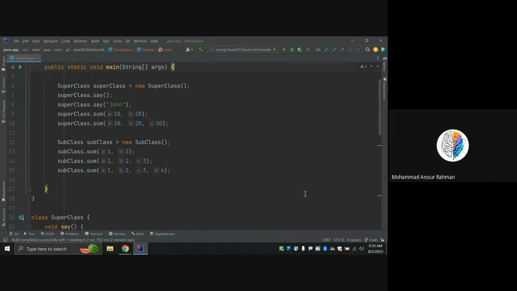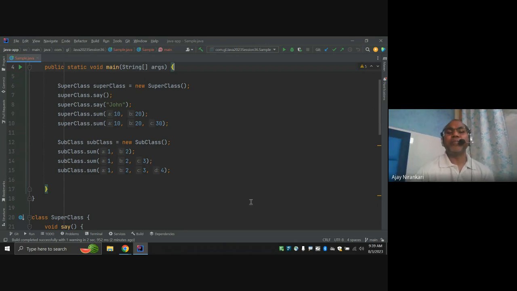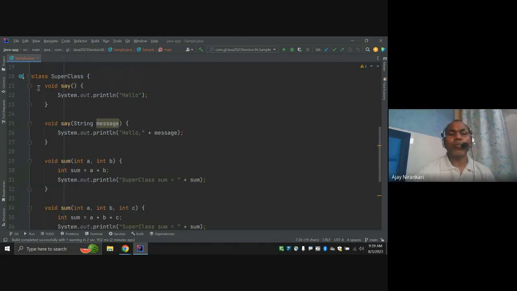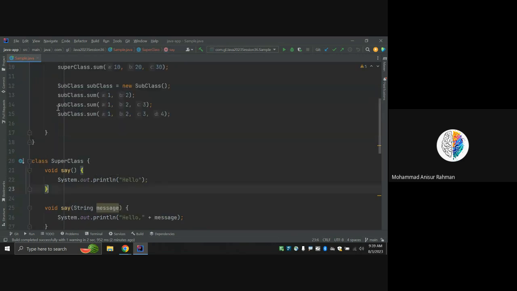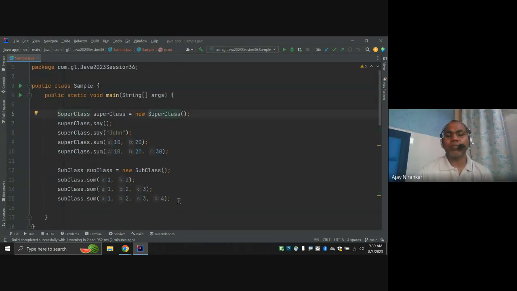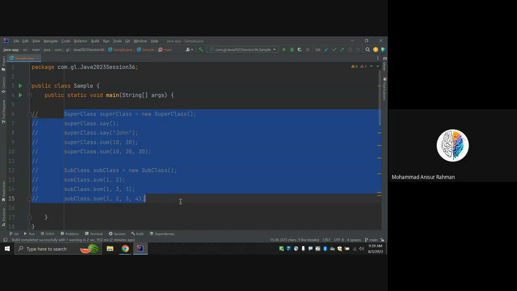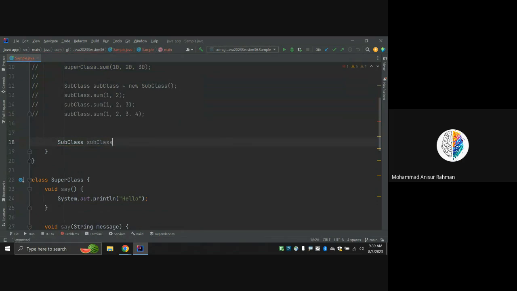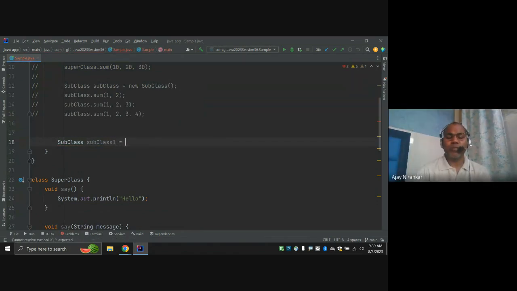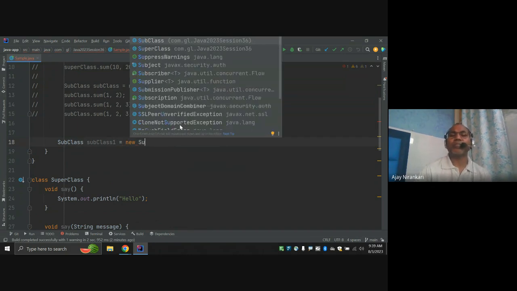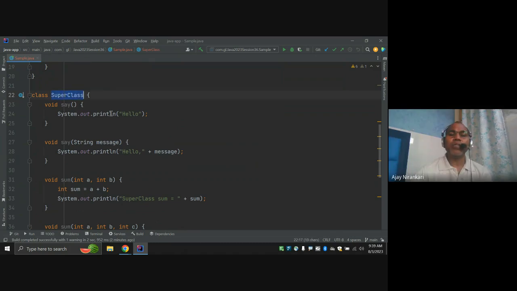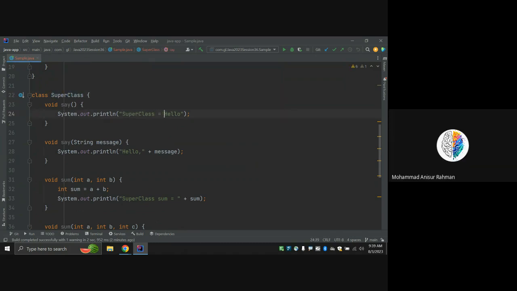Yeah, it's okay now. Let's make one more tweak here. What happens in this class, in the superclass, with the say method? Let me comment this out, all of it, as of now. And I simply write subclass object one equal to new subclass. Is it okay? And notice this is the superclass.